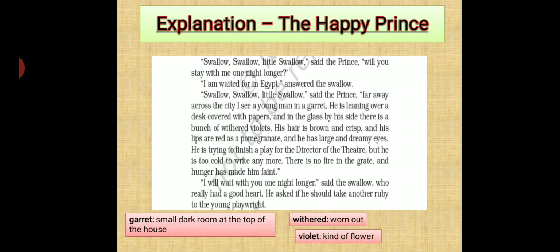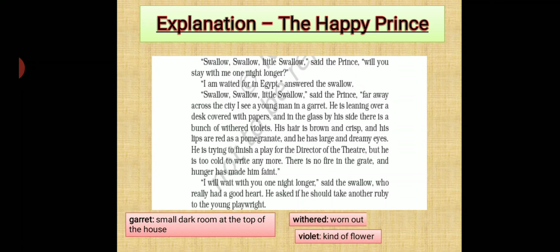So here it is told that the Happy Prince is telling the swallow about his second work. He says that far away across the city, I could see in a small dark room at the top of the house a young man sitting at a desk on which papers were spread all over, and he was trying to work hard. He had a glass lying near him in which withered flowers were lying. Okay, so he is telling about that person who is in trouble now.